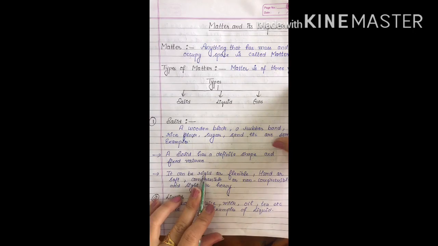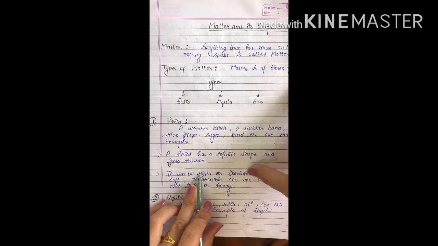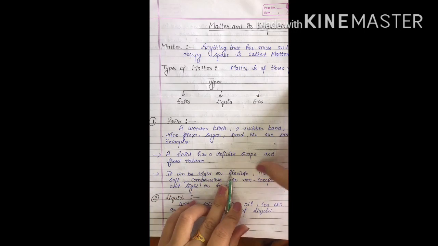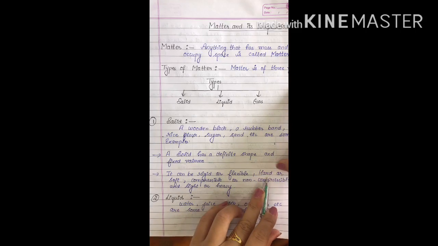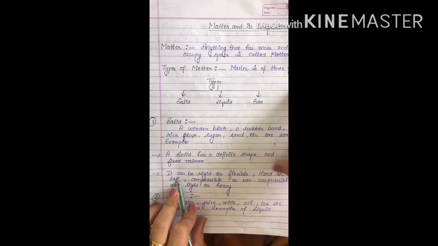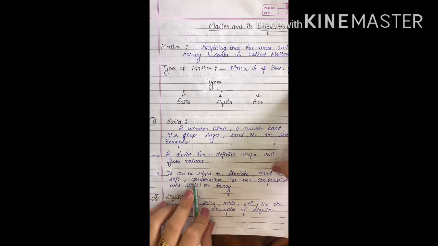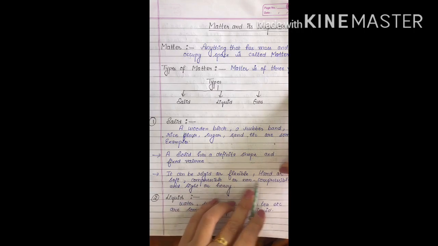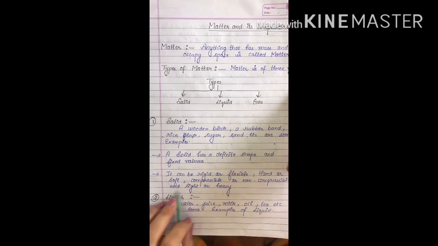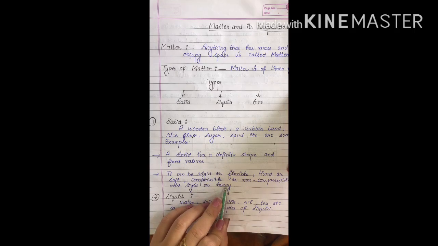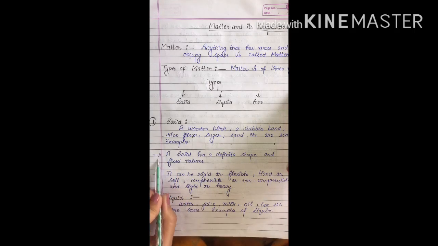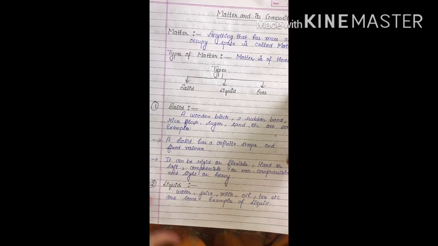It can be rigid or flexible. ये rigid भी हो सकता है और flexible भी हो सकता है. Hard और soft. हार्ड भी हो सकता है और सॉफ्ट भी. कंप्रेसिबल और नॉन कंप्रेसिबल एंड लाइट और हैवी. These are some properties of solid. Let us proceed with liquid.